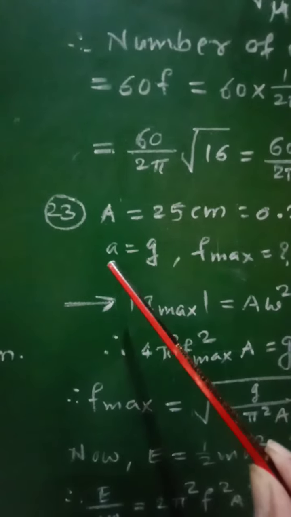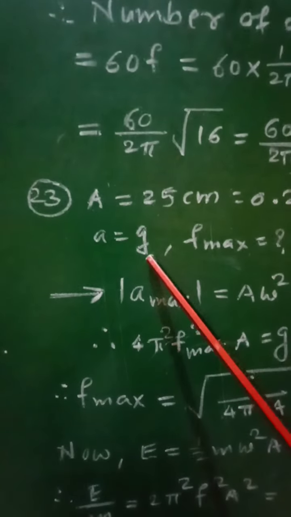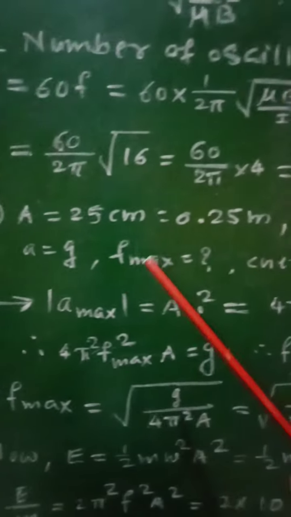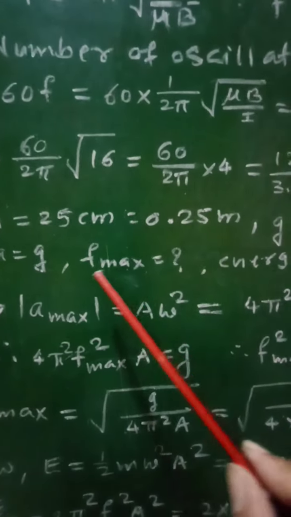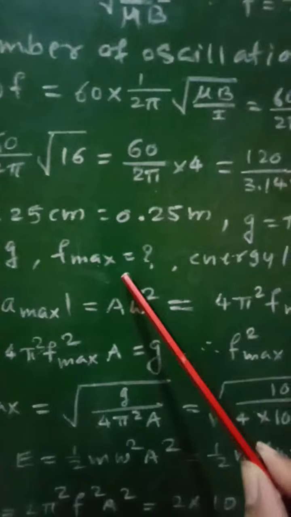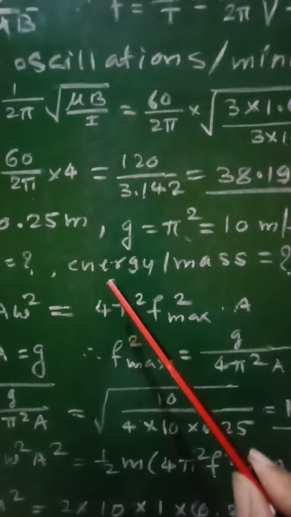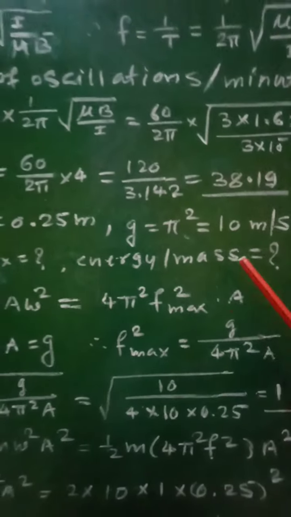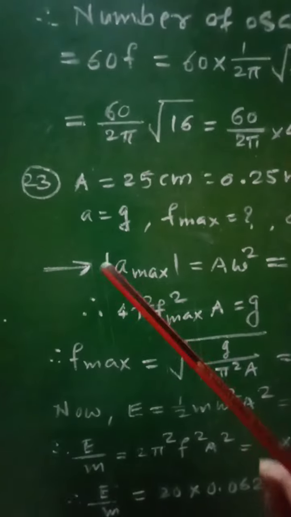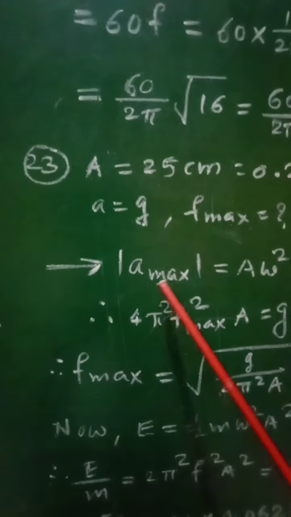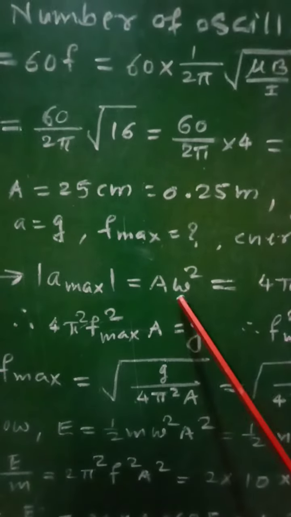So the value of g will be 10, the value of pi square will be equal to 10. In this case, acceleration a will be equal to acceleration due to gravity g, and then we have to find out the maximum frequency f max and the energy per unit mass of the block. So the magnitude of maximum acceleration, that is a max, is equal to A omega square.